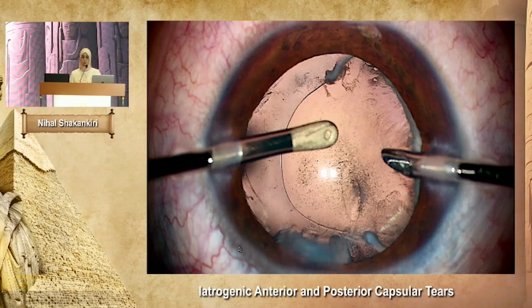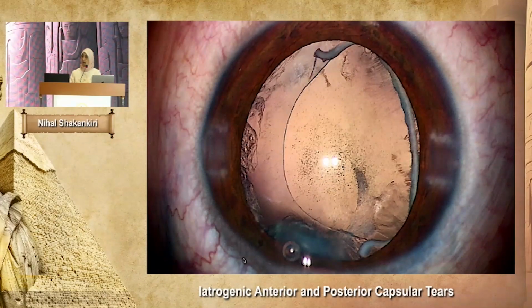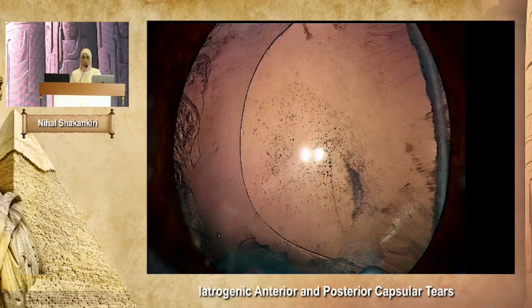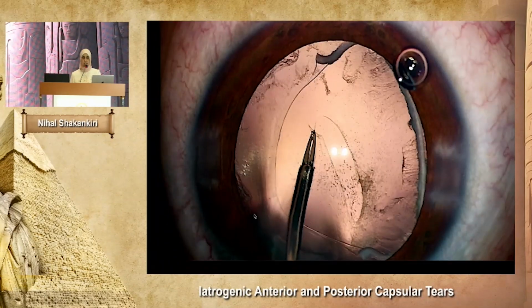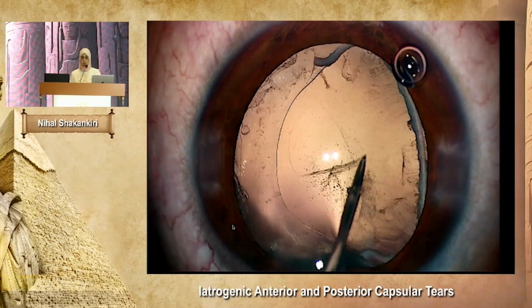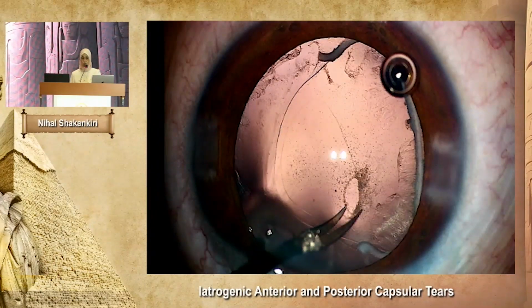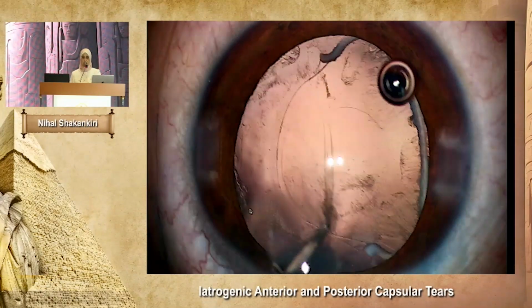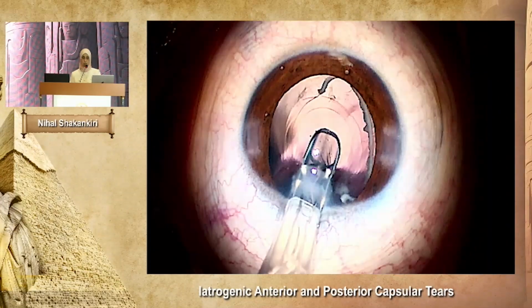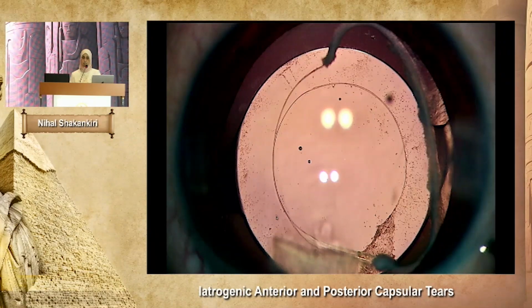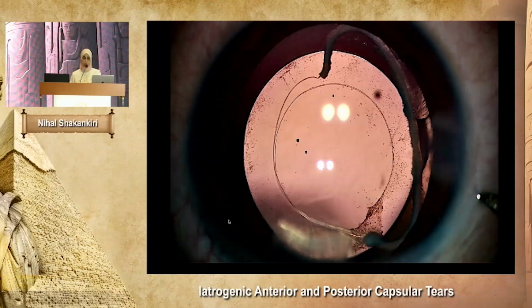And there is another posterior capsular tear due to trauma with vitreous opacities. But due to high vitreous pressure, what happened? This tear did extend. So we have to quickly make it continuous curvilinear by the rhexis forceps, and then cut the edge, and then continue into a circular tear. Now we can proceed with anterior vitrectomy and IOL insertion inside the capsular bag.